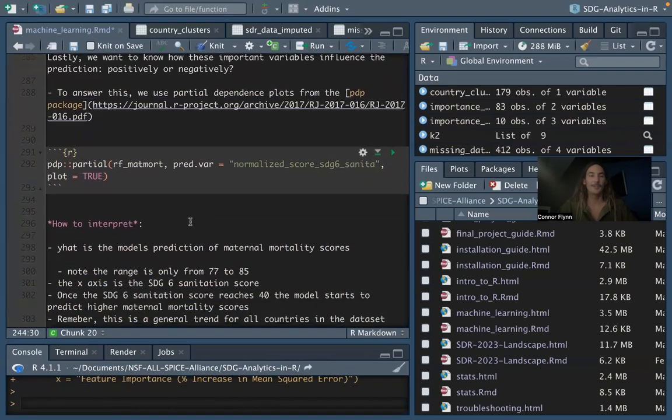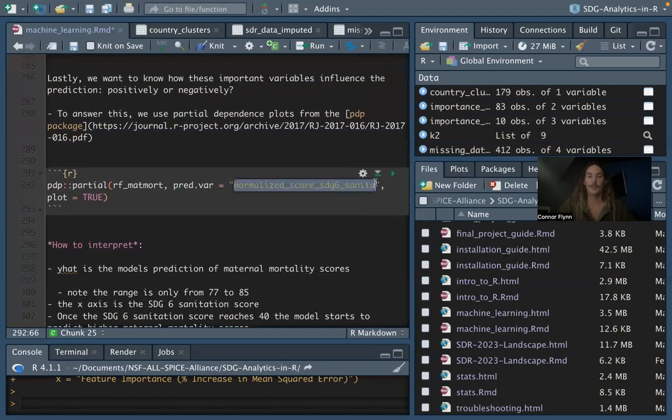And then lastly, our partial dependence plots. So we use the partial dependence PDP package and the partial function to look at our random forest maternal mortality, and we give it the variable that we want to see how it influenced prediction. So in this case, our most important variable, our sanitation SDG score.